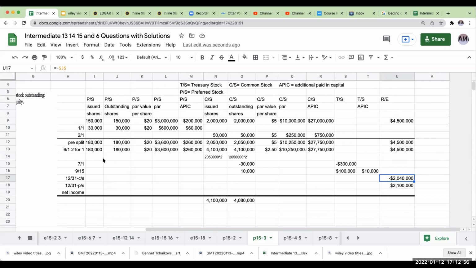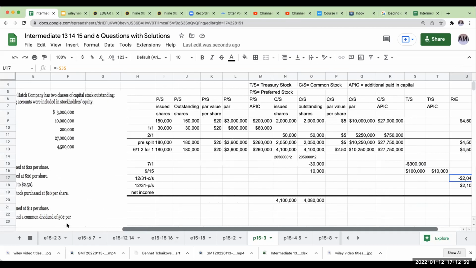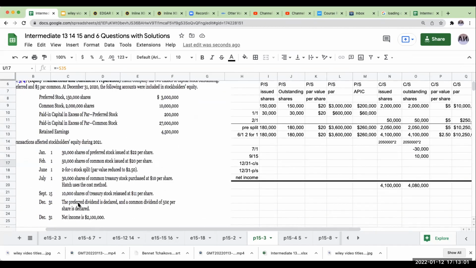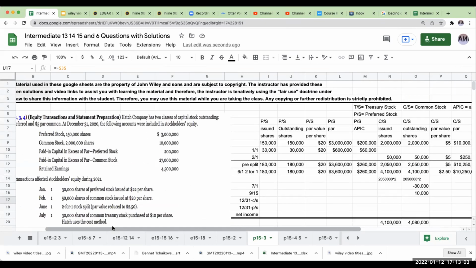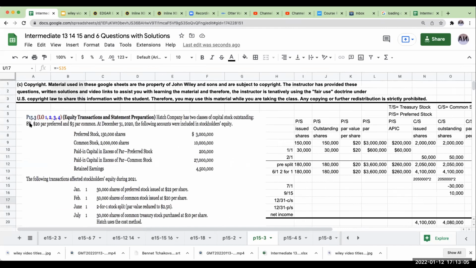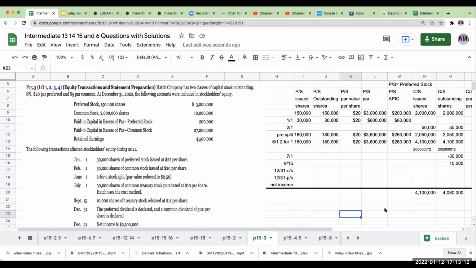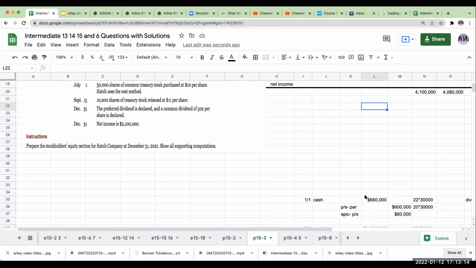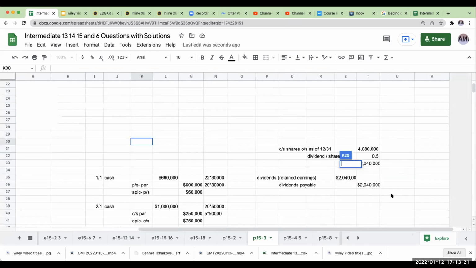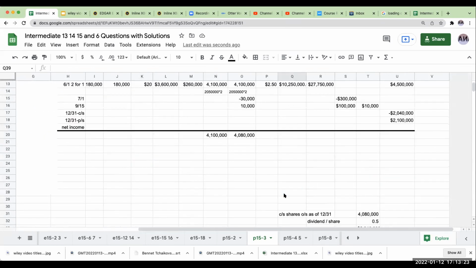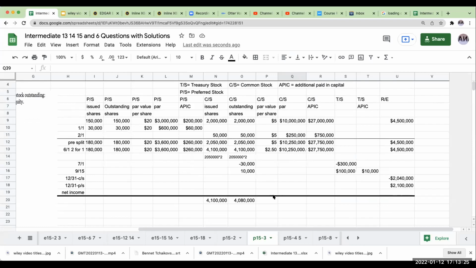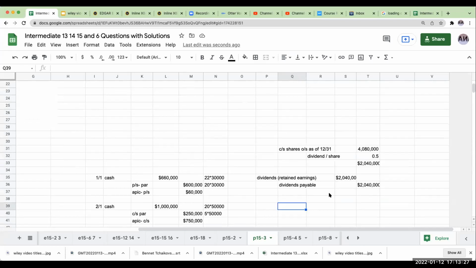For the preferred stock, what this is telling me is I'm declaring a preferred dividend. So the preferred dividend is 8%, $20 par value preferred. So I have 180,000 preferred shares.